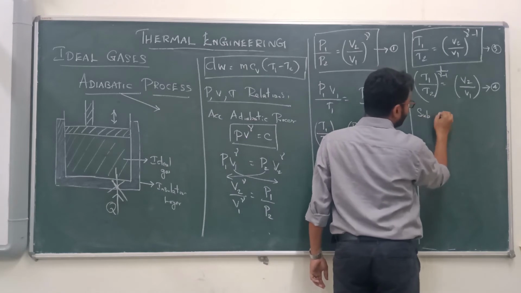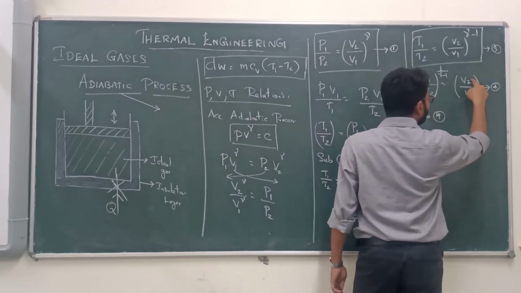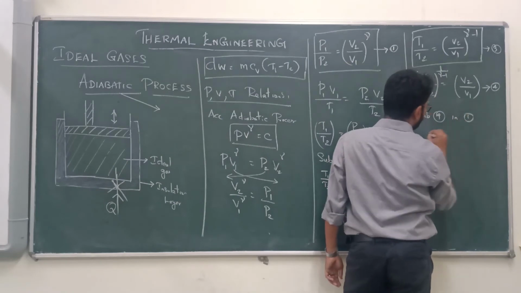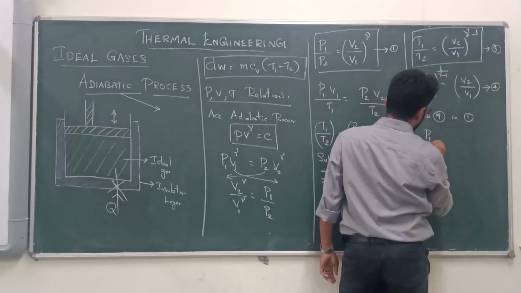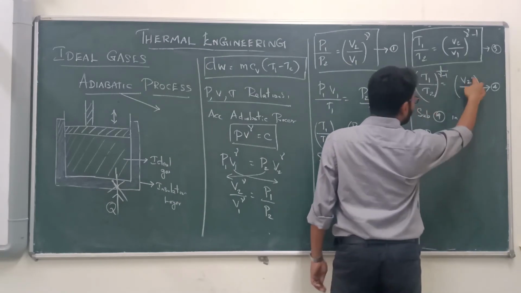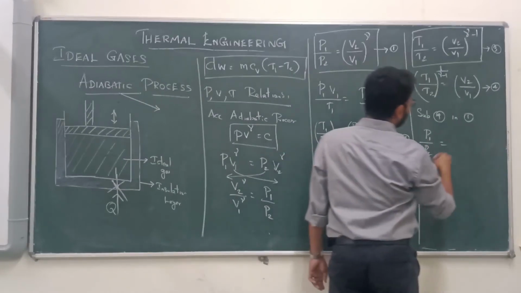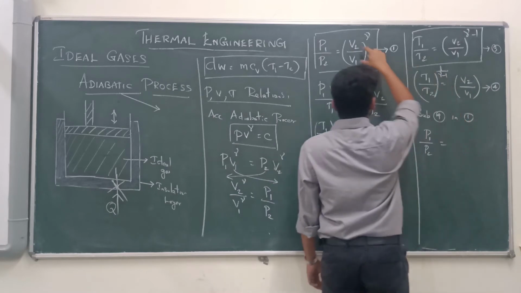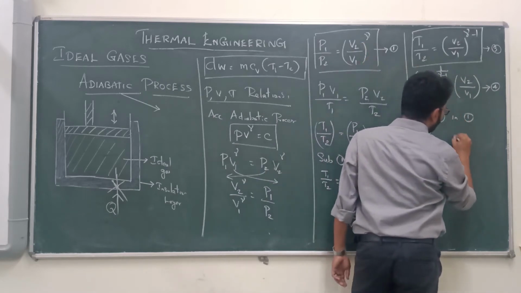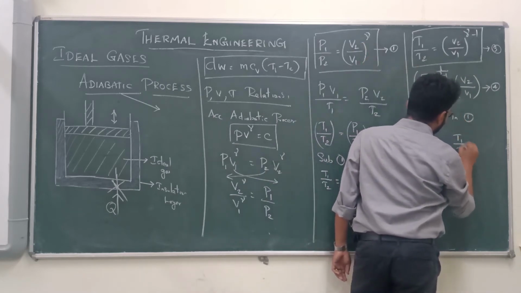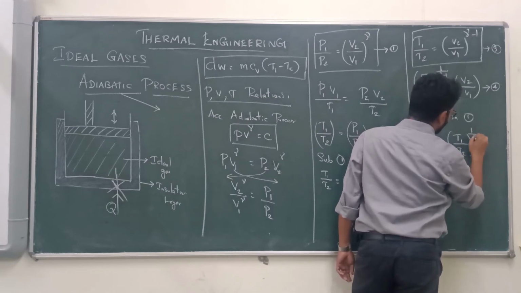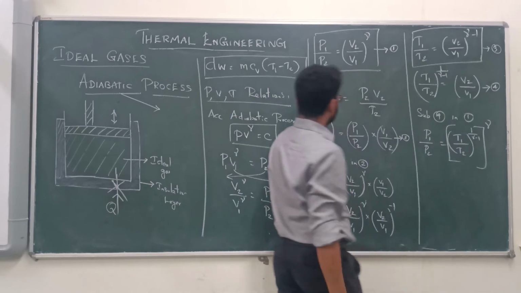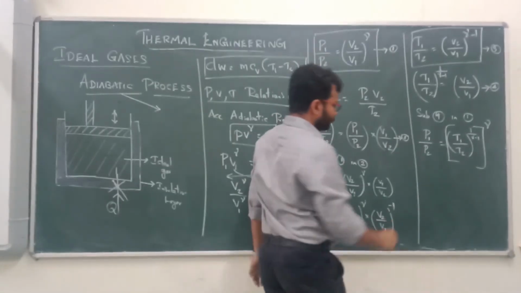Now, substitute equation 4, this V2 by V1, here in equation 1. So P1 by P2: instead of V2 by V1, you substitute this value here. What value? T1 by T2 to the power 1 by gamma minus 1, and the whole to the power gamma.